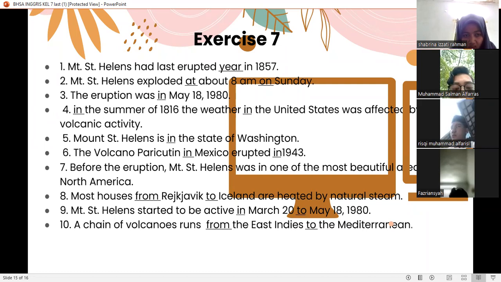Number 4, in the summer, the water in the United States was affected by volcanic activity. Number 5, Mount St. Helens is in the state of Washington. Number 6, the volcano Paricutin in Mexico erupted in 1943. Number 7, before the eruption, Mount St. Helens was one of the most beautiful